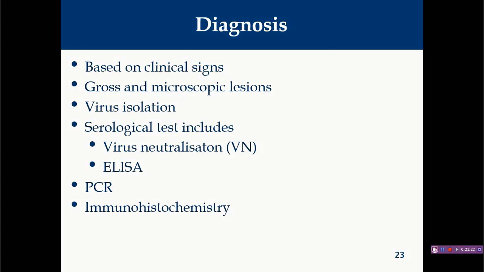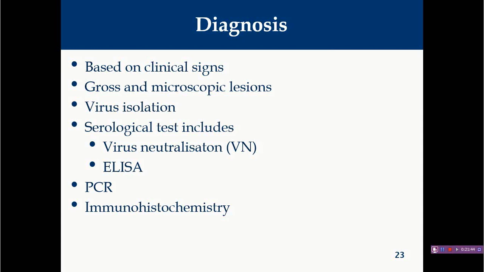Now diagnosis. Based upon clinical signs, whenever you find very pale carcass, pale combs, and hemorrhages in subcutaneous tissue, they are generally indicative of this disease, particularly in very young birds less than 3 weeks of age. They do not have maternal antibody. In that case, clinical signs are suggestive of this disease.